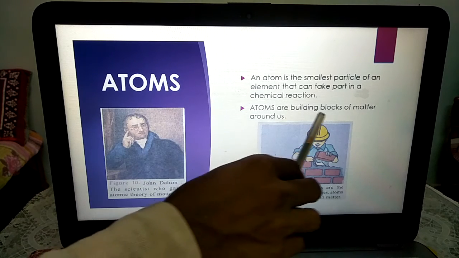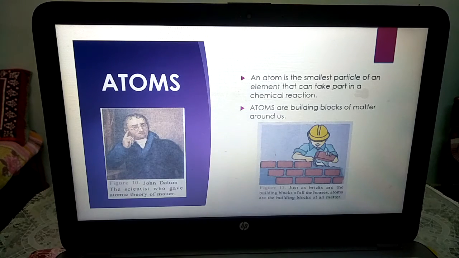Atoms are nothing but building blocks of matter around us. Atoms make the particles and particles make the matter. Matter contains particles and particles contain atoms. I am going in reverse and forward, so don't get confused. Atoms make particles and particles make matter.